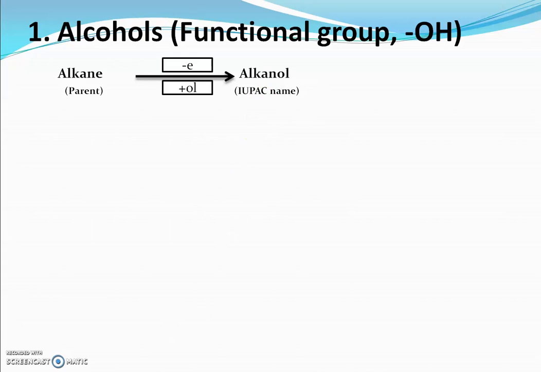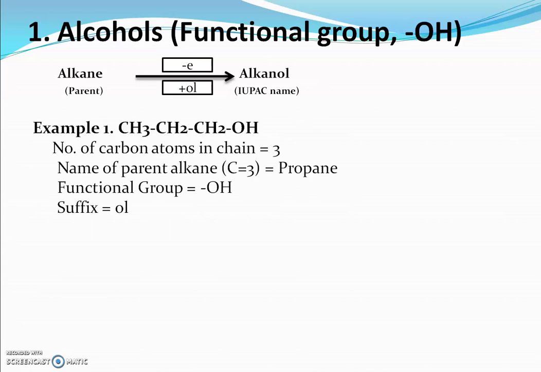We will take 3 to 4 examples of alcohol to understand how the IUPAC name is derived. Before we proceed, we should know the basic rule of IUPAC nomenclature: you have to select the longest continuous chain of carbon atoms, and by counting the number of carbon atoms in the chain, we will be able to decide the name of the parent alkane.